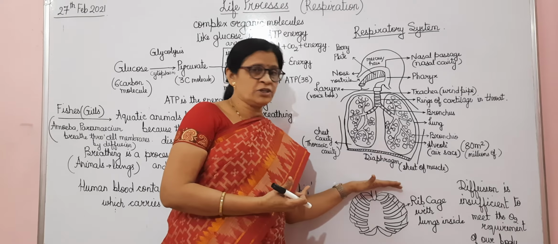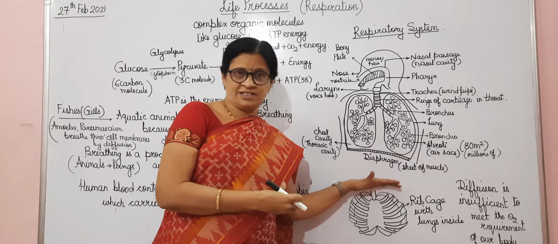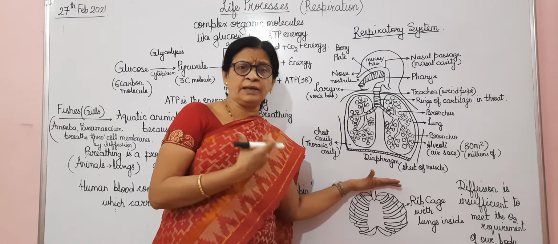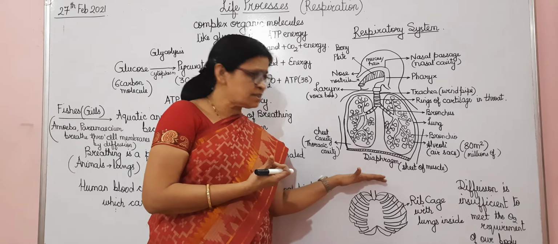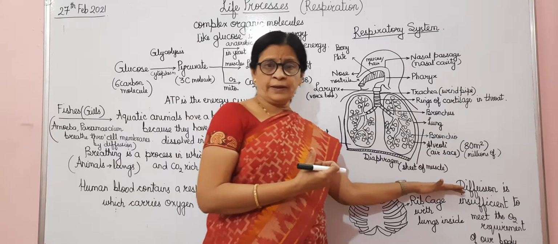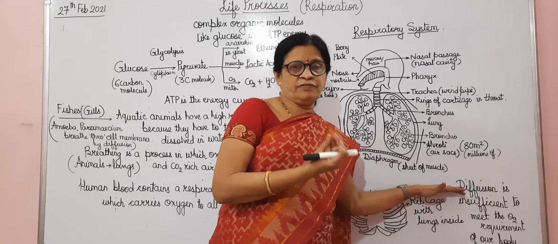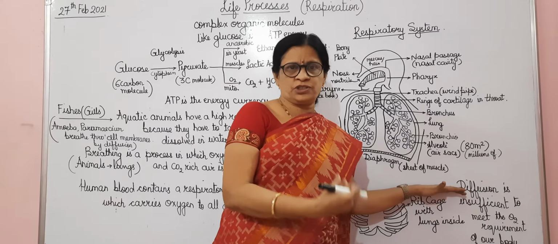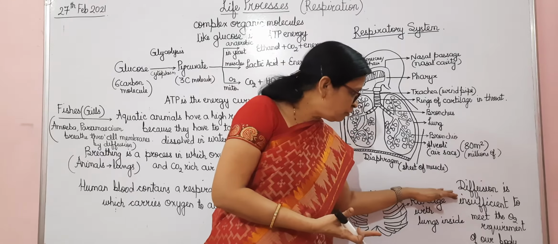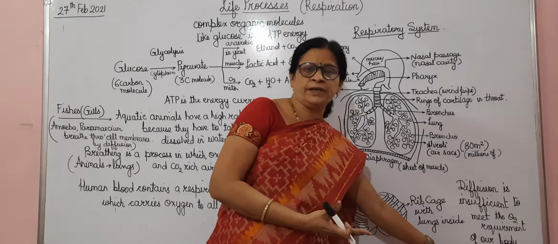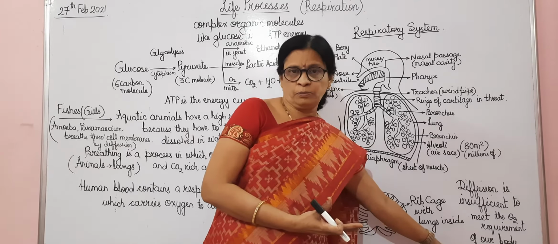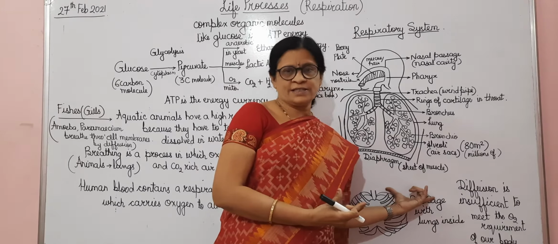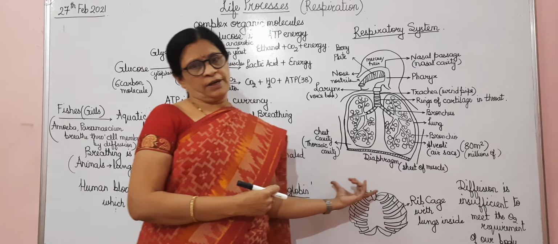And why do we have a respiratory system? Because our body is made up of thousands and millions of cells, and these cells cannot rely on simple diffusion. If it is a unicellular animal, diffusion can help bring in oxygen and give out carbon dioxide, but diffusion is insufficient to meet the oxygen requirement of the body, and therefore our body works with the help of a special system known as the respiratory system.